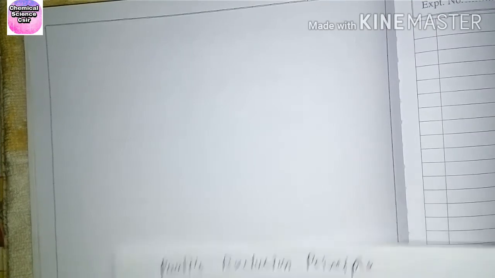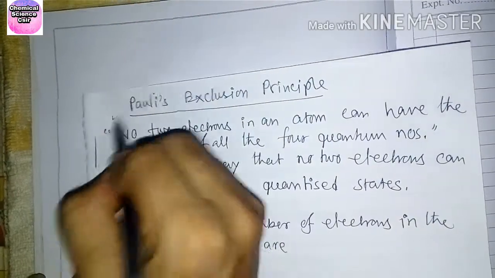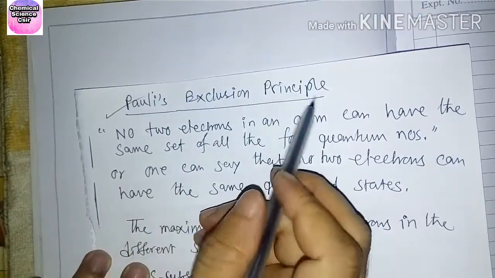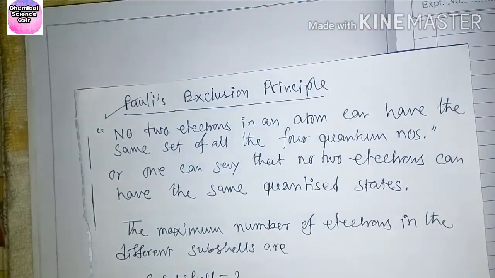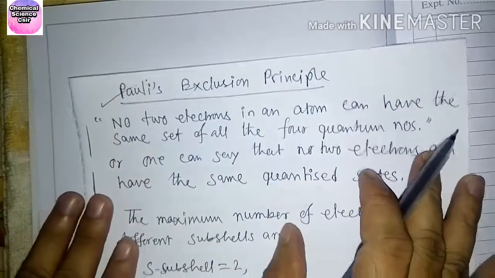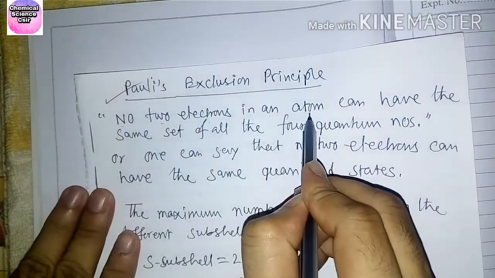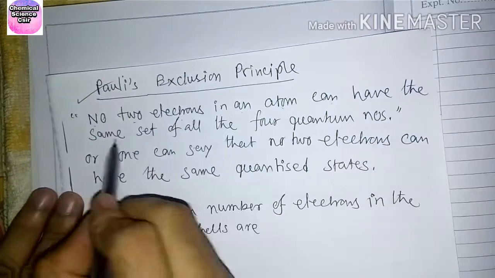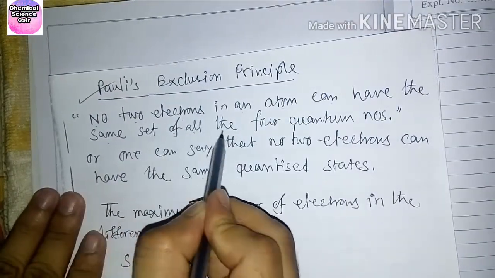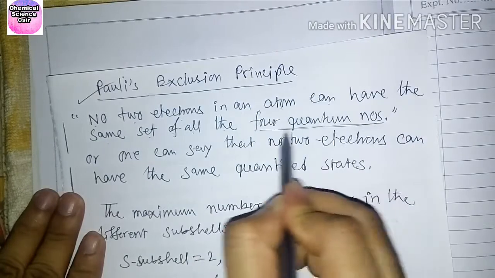In this video I will discuss Pauli's exclusion principle. This one is very important and very easy. It states that no two electrons in an atom can have the same set of all four quantum numbers.